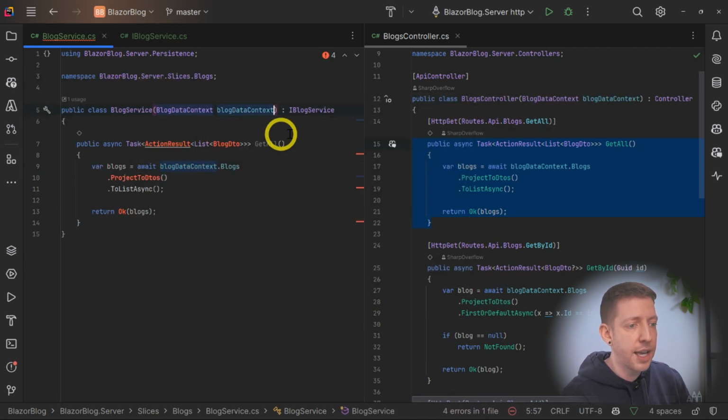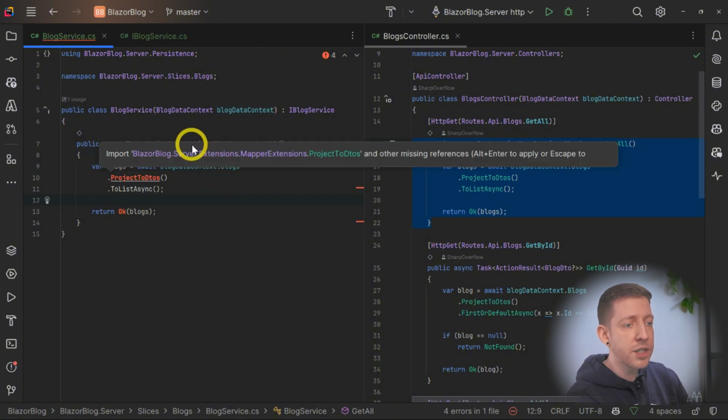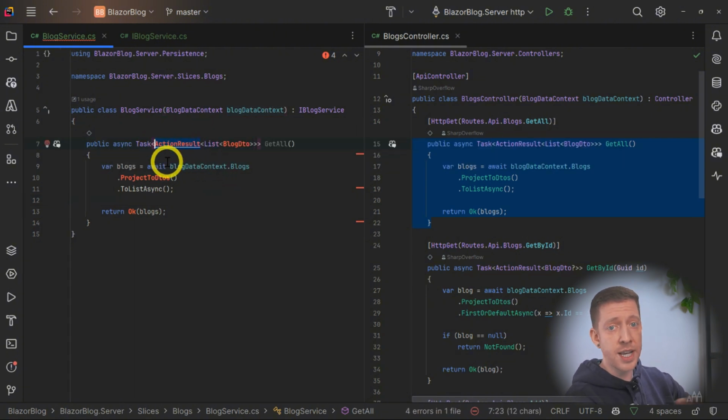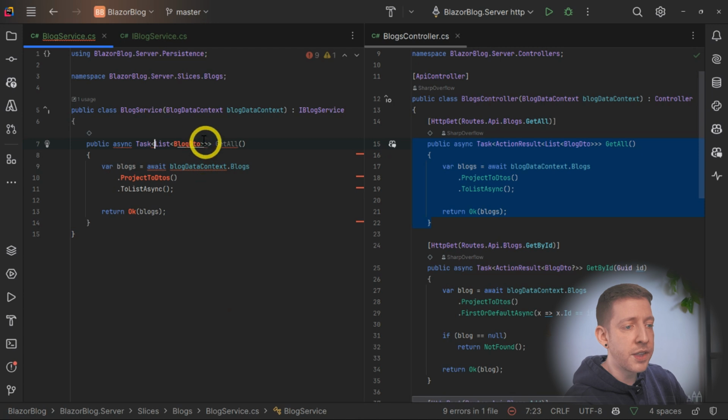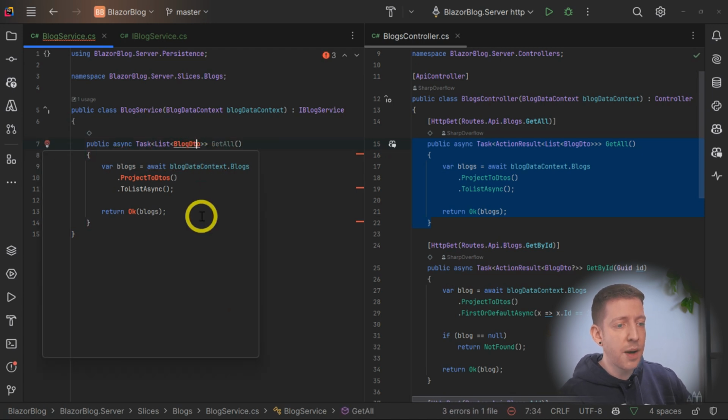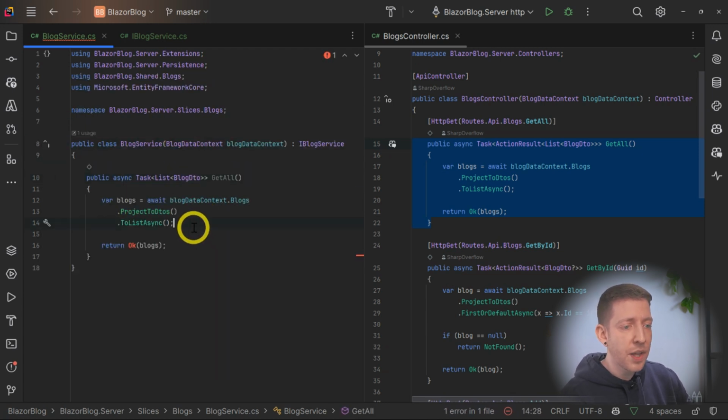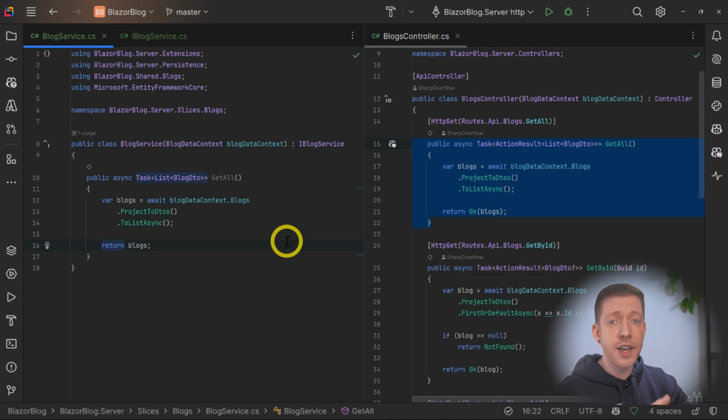So let's add that here. And then the return type, rather than action result, which is a controller thing, we're just going to return the list of blog DTO. And we'll need to add the reference for that too. And instead of returning OK, which again is a controller thing, we'll just return the blogs. So now we have our first method on the blogs service, which is the getAll method, and we'll be able to call this from anywhere within our code to get all of the blogs.